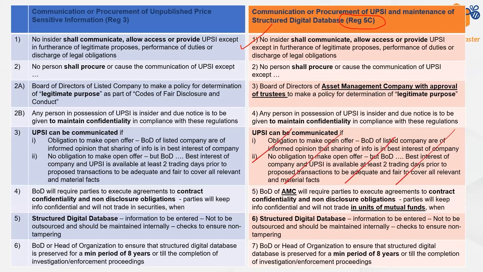But here it is talking about the asset management company with the approval of the trustees. So the board of directors of the asset management company, with the approval of trustees, has to make a policy for the determination of legitimate purpose. Then any person who comes in possession has to maintain confidentiality in compliance with these regulations. That is the same. How these can be communicated with respect to a company, we talked about 2 scenarios: open offer and without open offer. But here nothing is mentioned with respect to the communication and when it can be done. So in case of mutual funds, this provision is not there.